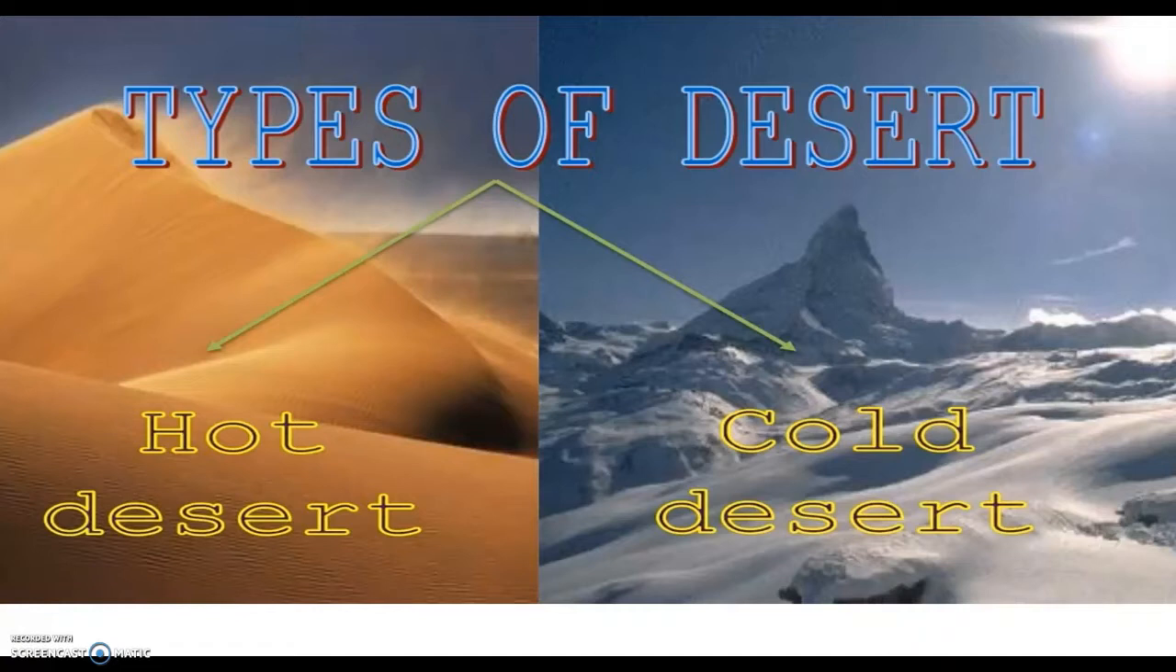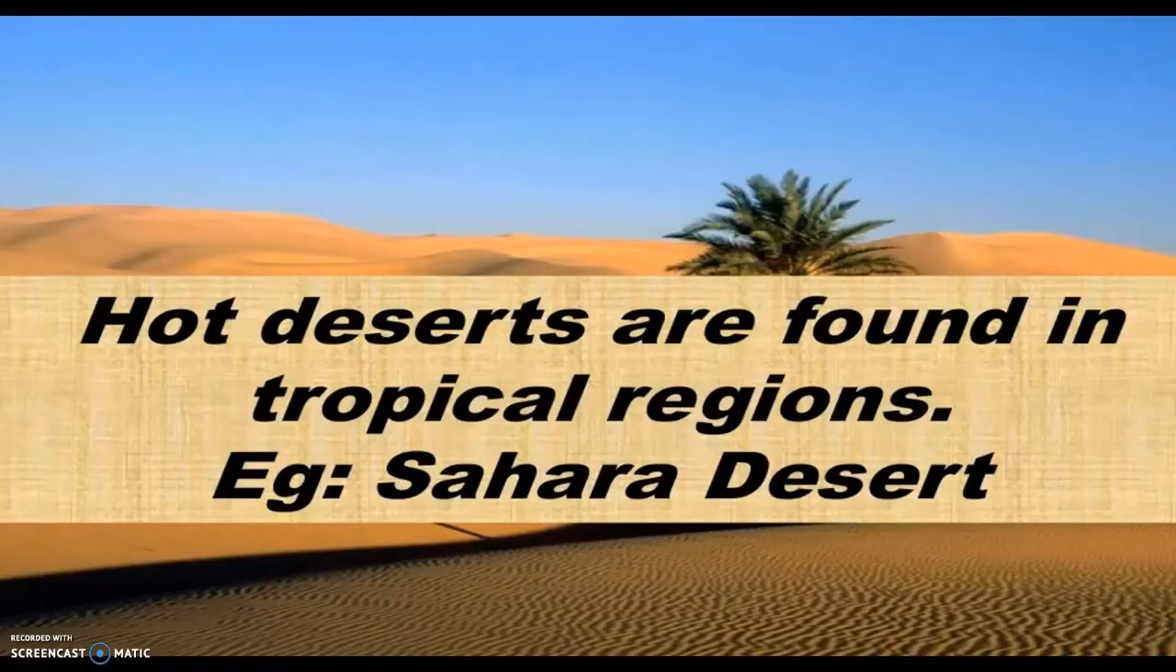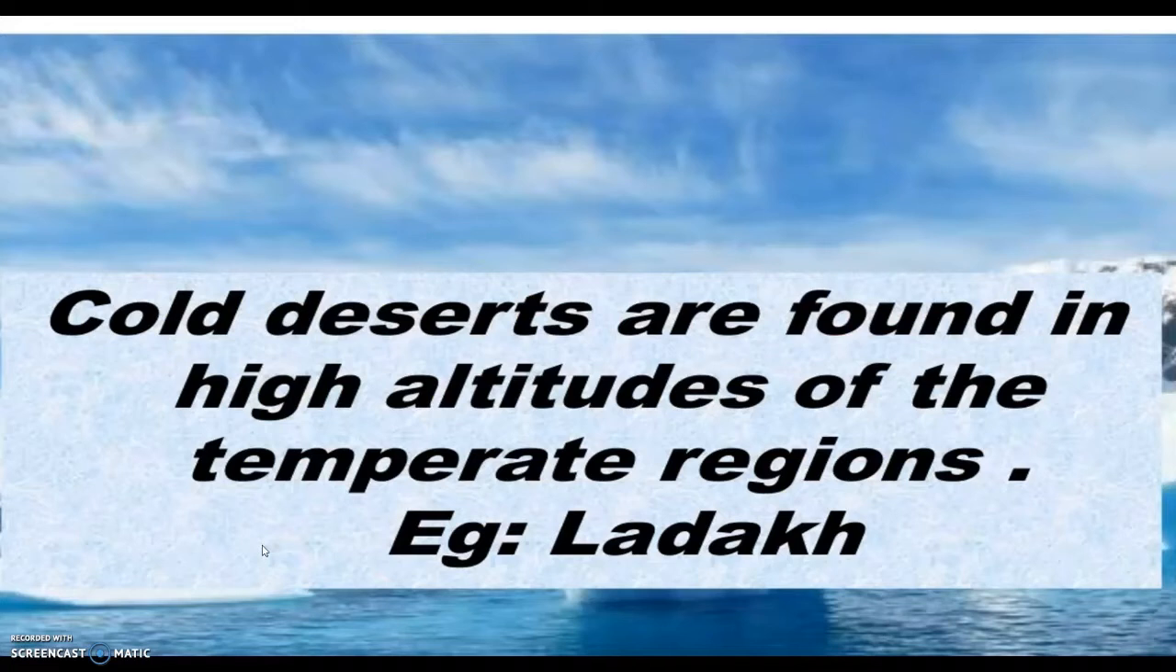Depending on the temperature, there can be hot deserts or cold deserts. So there are two types of deserts, the hot desert and the cold desert. Can you tell me some examples of hot desert and cold desert? Hot deserts are found in tropical regions, for example, the Sahara Desert. Cold deserts are found in high altitudes of the temperate regions, for example, Ladakh.